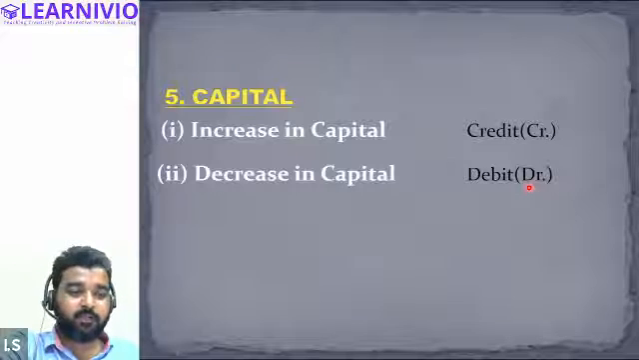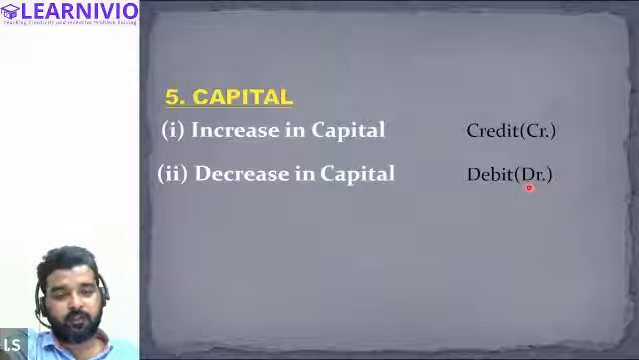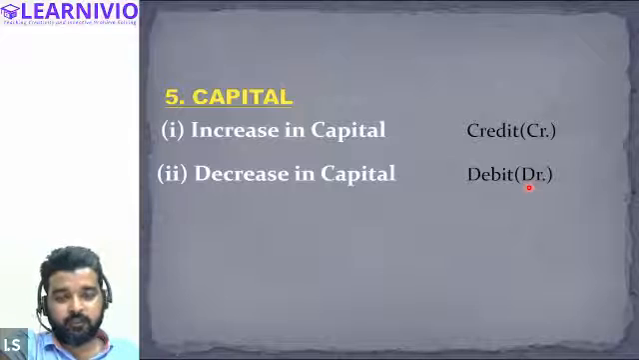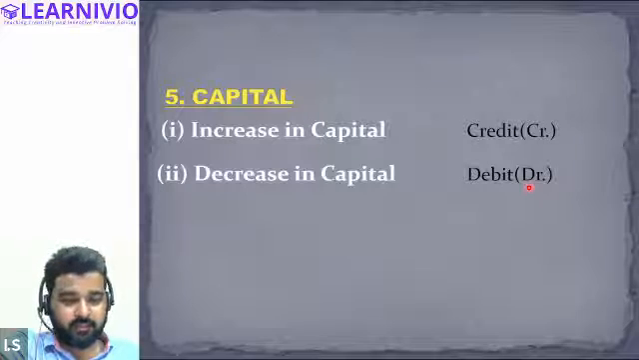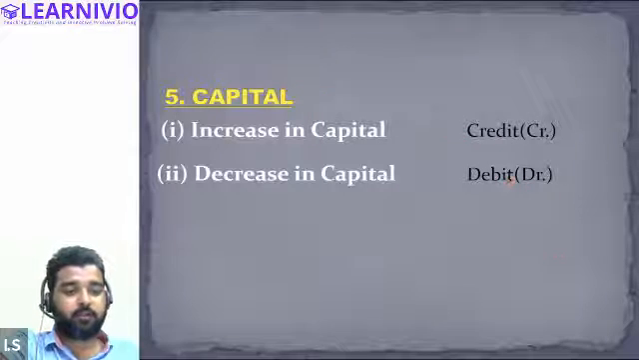But in case of liability, it is just the opposite. If there is an increase in liability, we will credit. If there is a decrease in liability, we will debit. All right. And revenue is basically similar to liability. Expenses are similar to assets, and capital is also similar to liability.